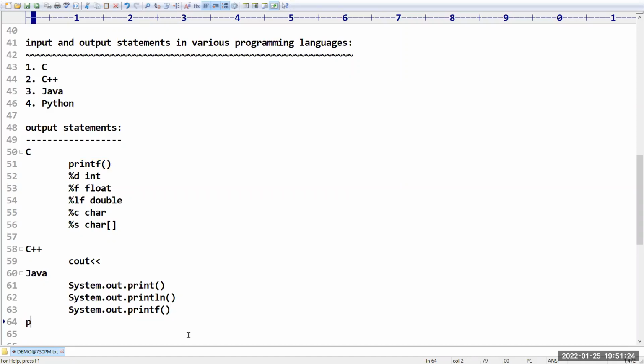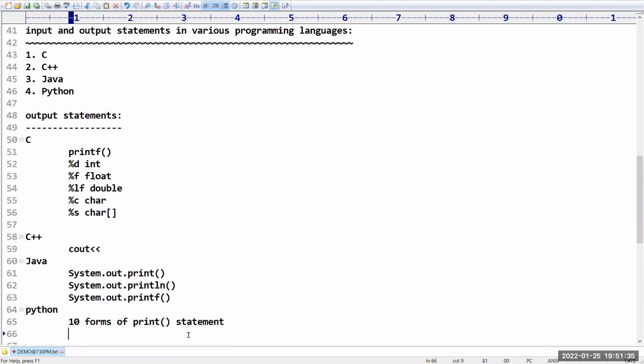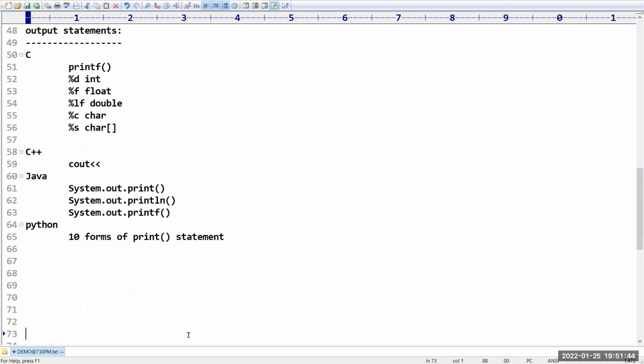Next, sir, Python is there. How to print? Sir, do you know, 10 forms of print statement are available. Total 10 formats are there, and depending on the situation you have to use them. Almost 70% of the forms we are going to use in our logic based programming. Sometimes you need to print the data and transfer the control to the next line, sometimes you should be in the same line, sometimes you have to separate with a comma, sometimes with spaces. All the possibilities will be there. I will explain one by one.